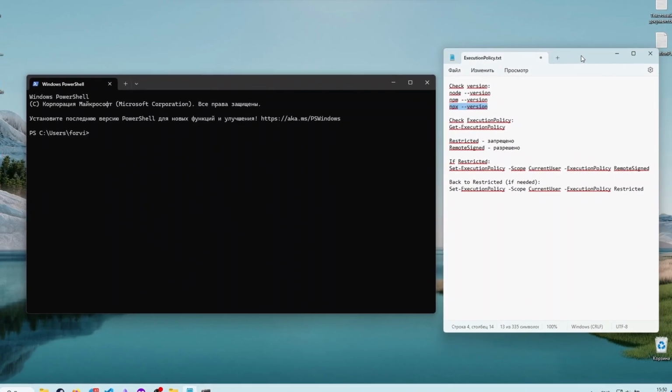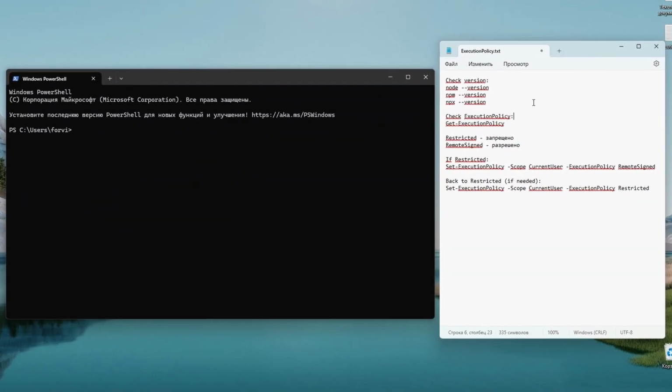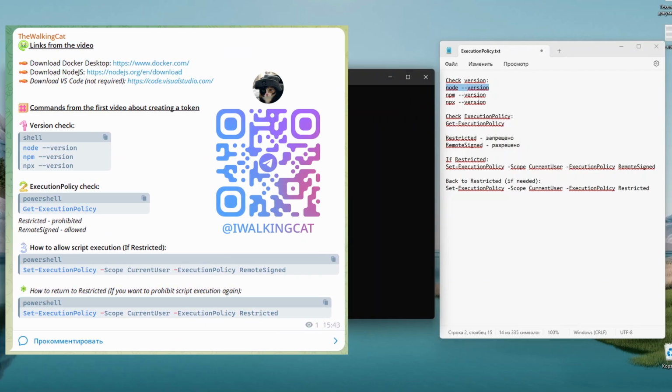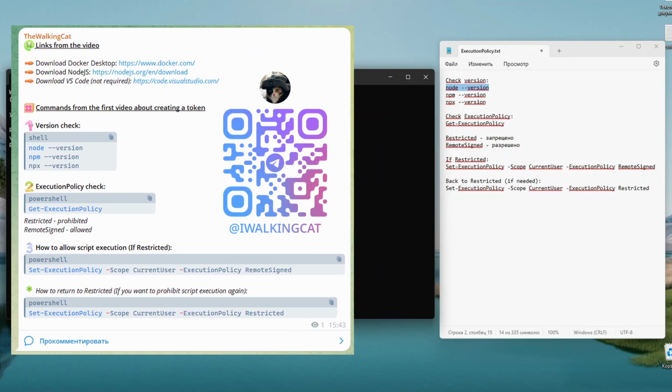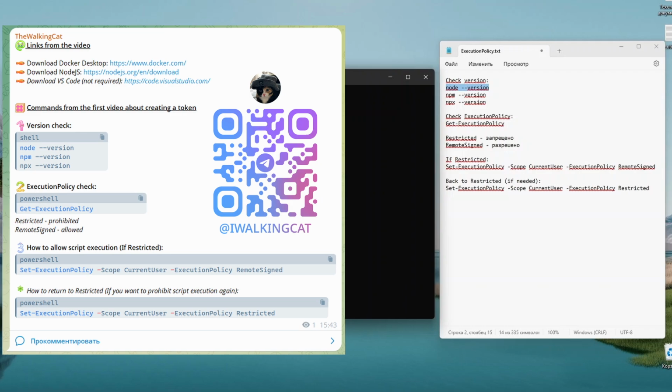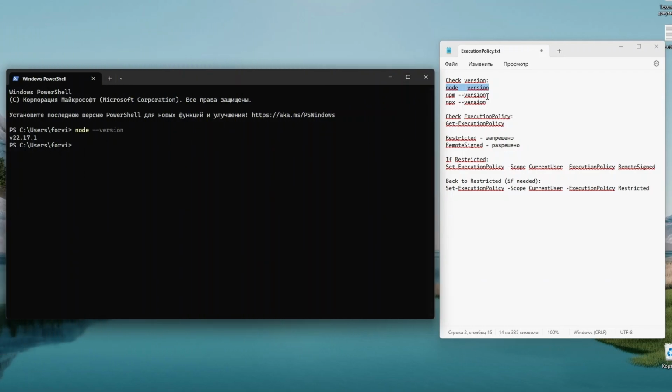and run the command node --version. If the terminal responds with the version, that means Node.js is installed. You can type all these commands manually, but I also wrote all these commands in my group that I created when making this mini course.